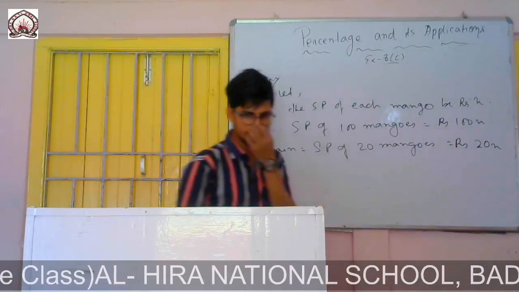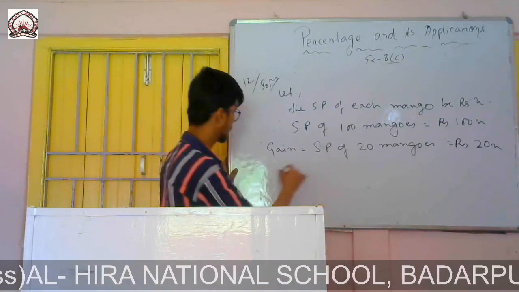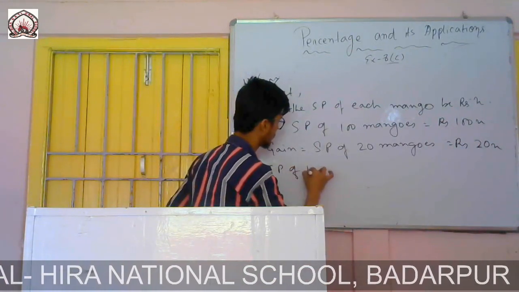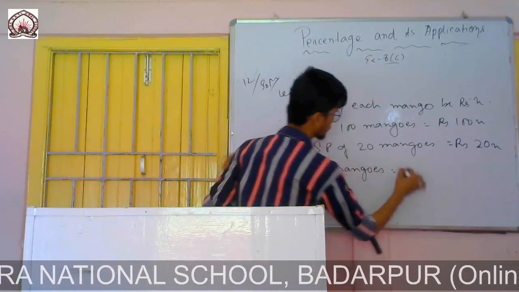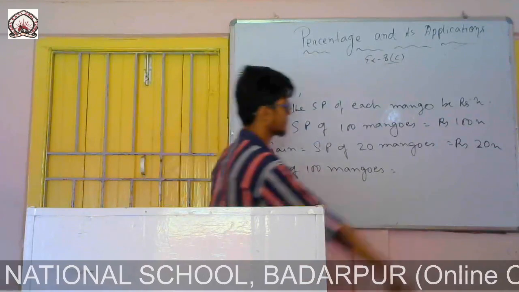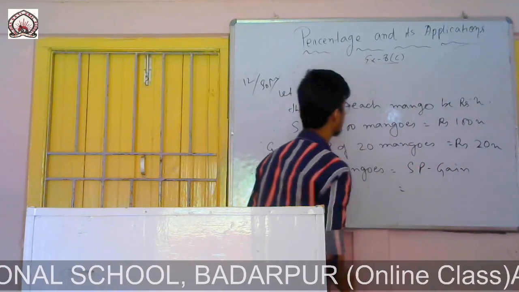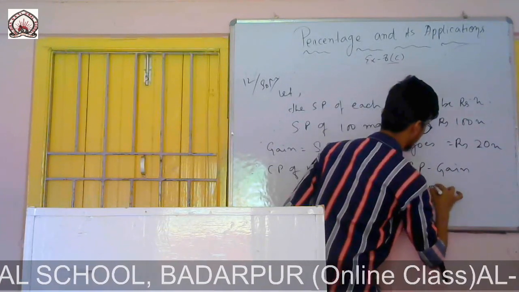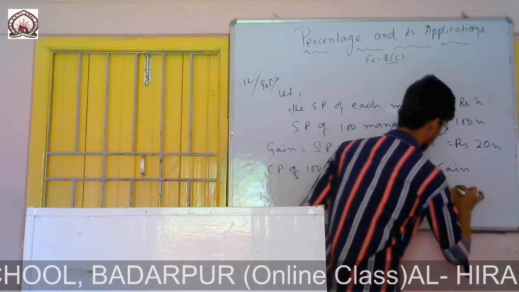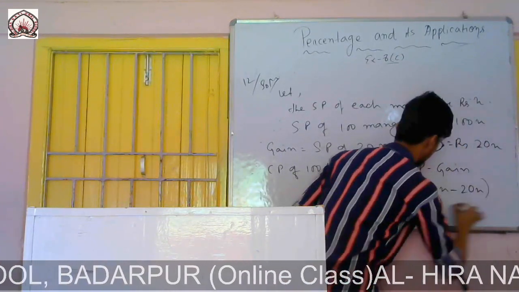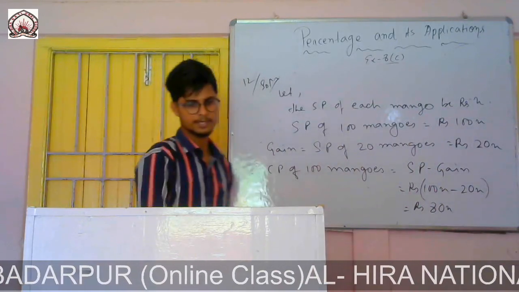Therefore, the CP of 100 mangoes is selling price minus gain, that is rupees 100x minus 20x, which equals rupees 80x.